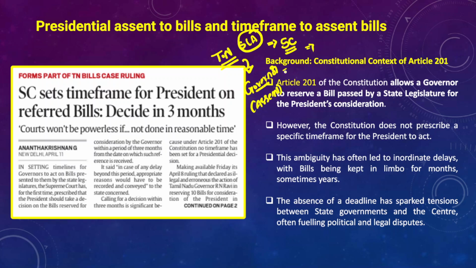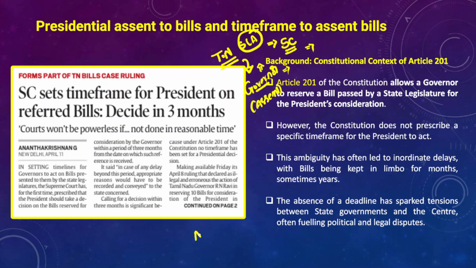However, the governor is not giving assent to the bills, and is even reserving the bills for the consideration of the president as well. However, the problem with the Indian constitution when it comes to the governor giving assent to the bills is that it is largely silent on this.